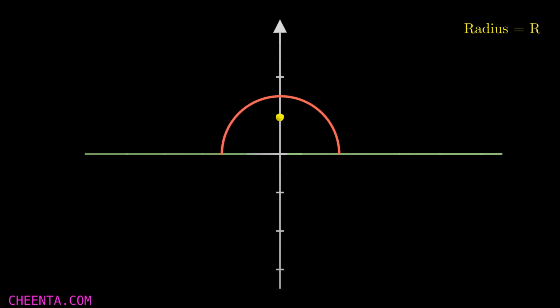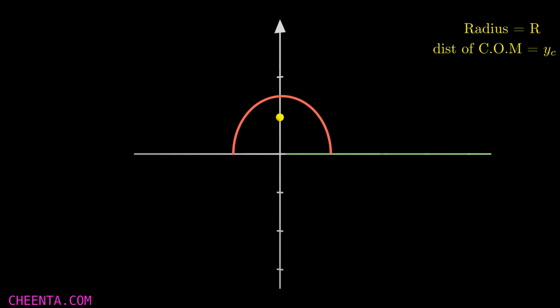Now remember that we should take an axis outside of this shape, so I have taken the yellow axis. Now let's suppose that this center of mass position from this axis is y_c. That means that the yellow line, the line joining the axis and the center of mass here, has the length of y_c. Now let's shift our view to 3D to better understand the situation.